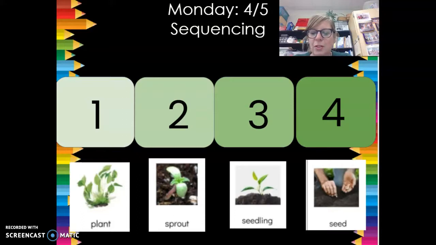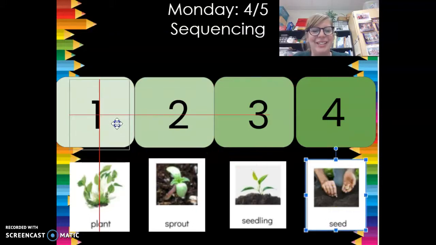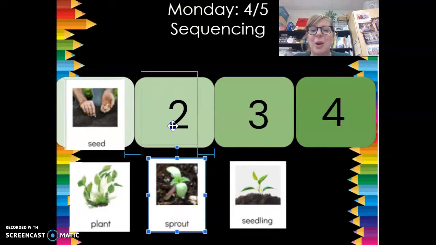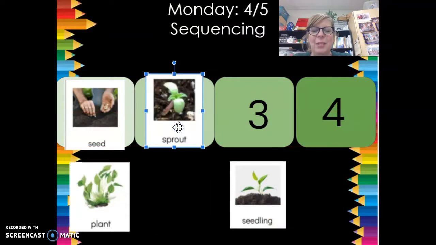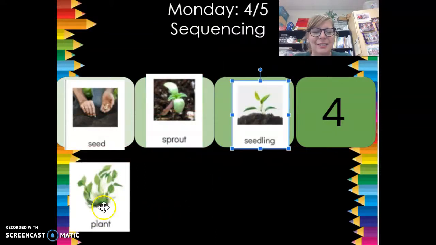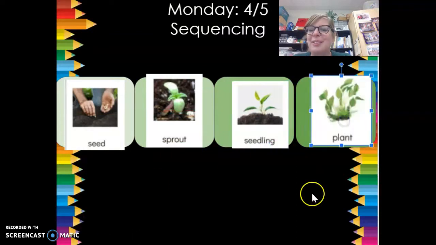How does the growing plant start? Do you remember? What's the first thing? The seed, that's right. The seed is the first thing. All right, after you plant the seed, what comes next? Do you remember? It's hard to tell which one of these it is, but it's the sprout. The sprout is the first part of the plant to come up out of the soil. And then the plant grows. Let's see, is it a seedling next or a plant? A seedling. And then what's the last thing? Then it becomes a plant.